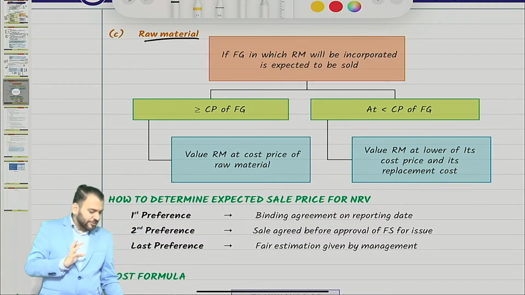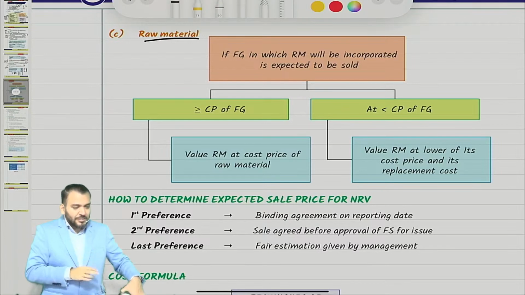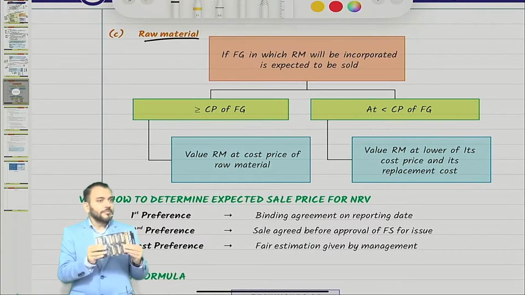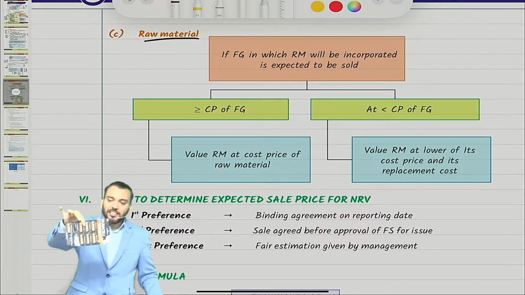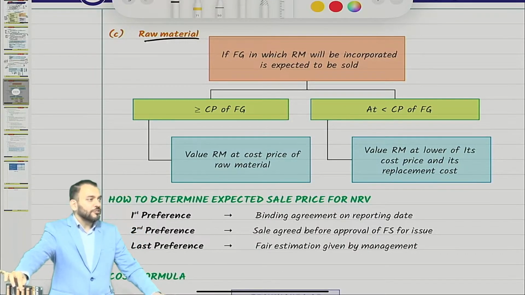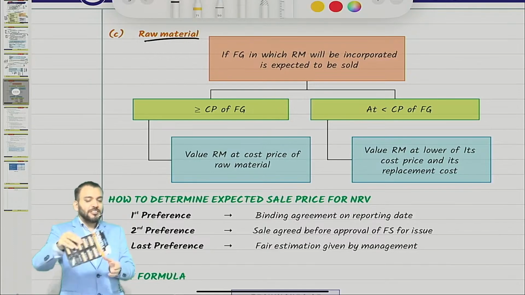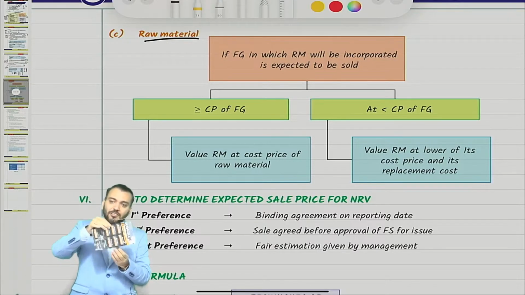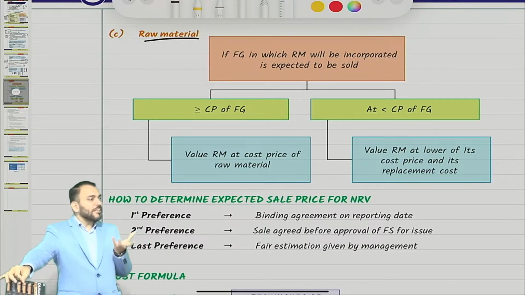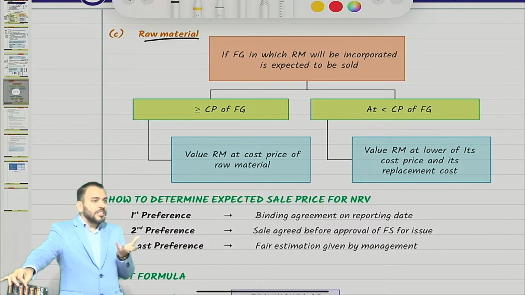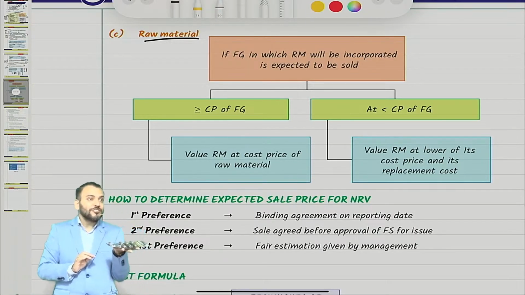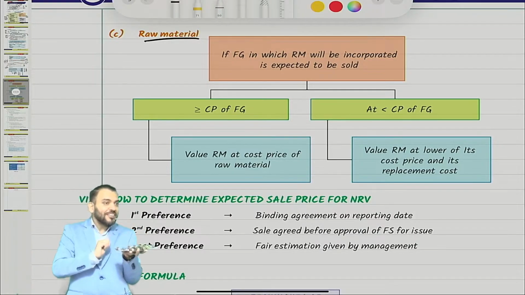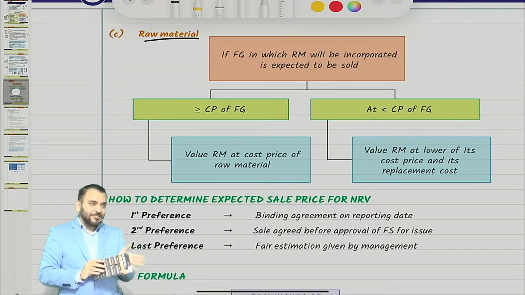Correct. Just try to understand. Suppose these are the inventory, and this is consumed in the production process. So then raw material is 0. This is raw material, and this is already consumed. Then raw material 0, then we are not doing any valuation of raw material. Means you purchase raw material and until now it is not consumed, then we are doing valuation. Have you understood this point?